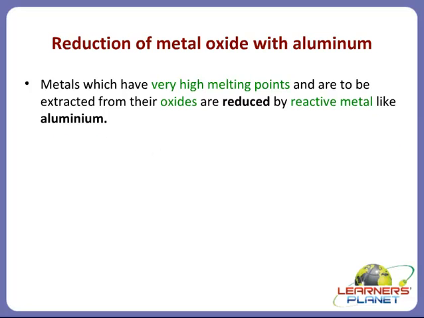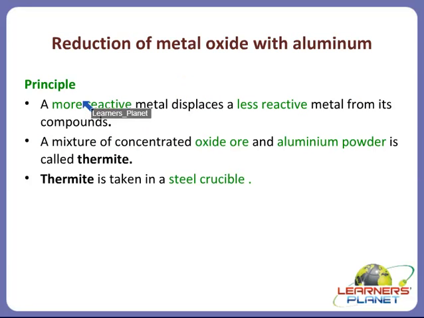The example of such type of metal is chromium, right? Or manganese. Now these metals, children, have very high melting points and so they cannot be reduced by carbon. They cannot be reduced satisfactorily. The product obtained would be very less in quantity. So they are reduced by using aluminium. Let's see how. Now what is the principle behind this?